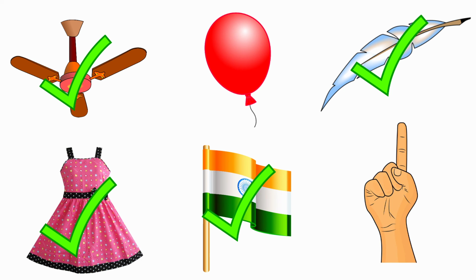Next one, finger. Finger. The beginning sound of the picture finger is /f/. And the sound of the letter F is /f/. The beginning sound of the picture finger is /f/ and the sound of the letter F is /f/. Both are same sounds. So, we are going to put a tick for the picture finger.